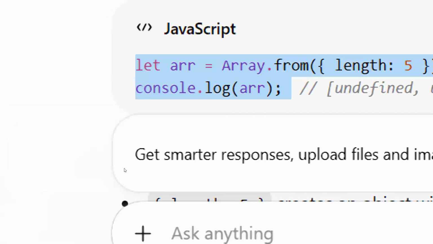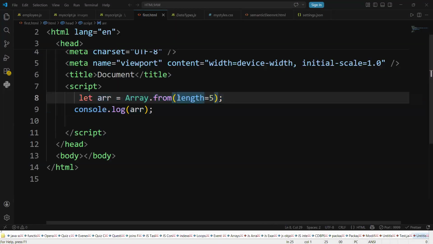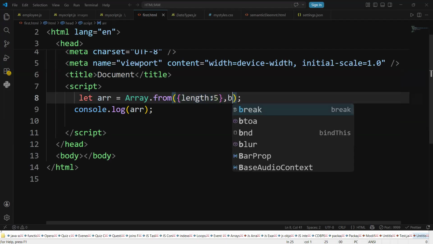So guys, a small syntax issue is there. I think the syntax is length equal to 5 only, but you should place the data into brackets. Just write the bracket like this. See guys, length equal to 5 means 5 buttons created. But here we should specify the button actually.